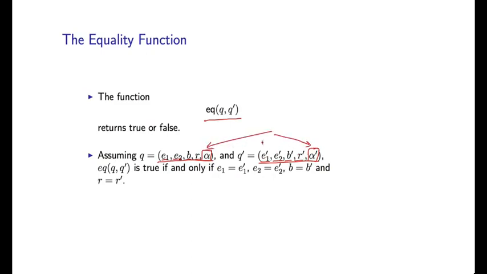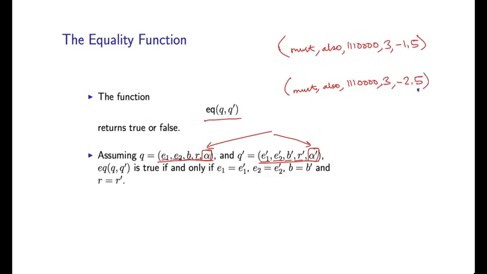Okay, so we may have, for example, two different ways of reaching a particular setting. So say we have must also, maybe it's something like this, and maybe we have another state which looks like this. So it actually has the same components for these first few entries, but has a different score. So say this is Q and this is Q primed. In this case, EQ of Q and Q primed is equal to true.